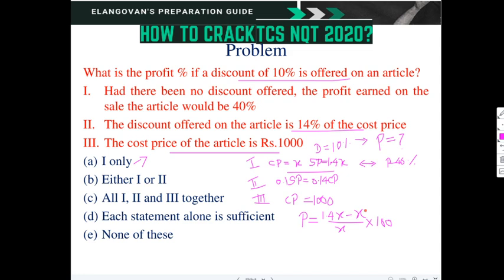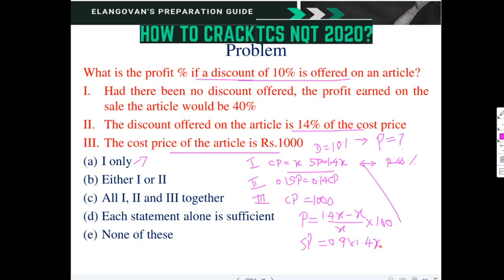So that is the input I have got. Now if the discount is 10% on this SP, what will the SP be then? It is 0.9 into 1.4x. Am I right? If a discount is given, it is 0.9 into 1.4x.